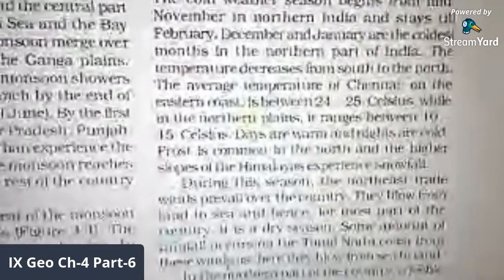Now, because we have two parts of India, north of the Tropic of Cancer and south, the northern part and the southern part. The way temperature decreases in the northern part of India, we experience on average less than 10 degrees centigrade of temperature, but it is not the same in the southern part of India.